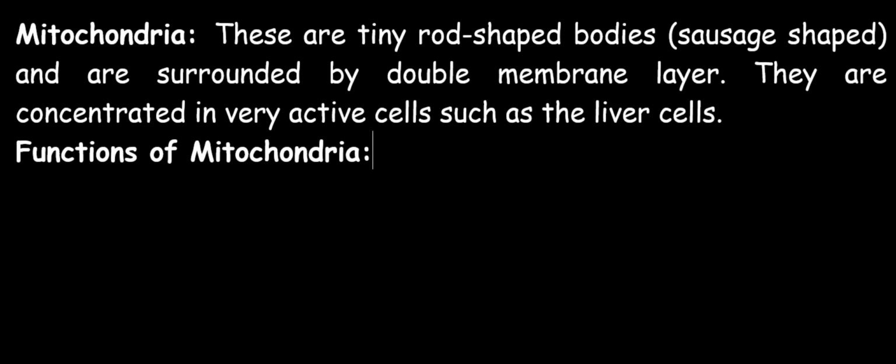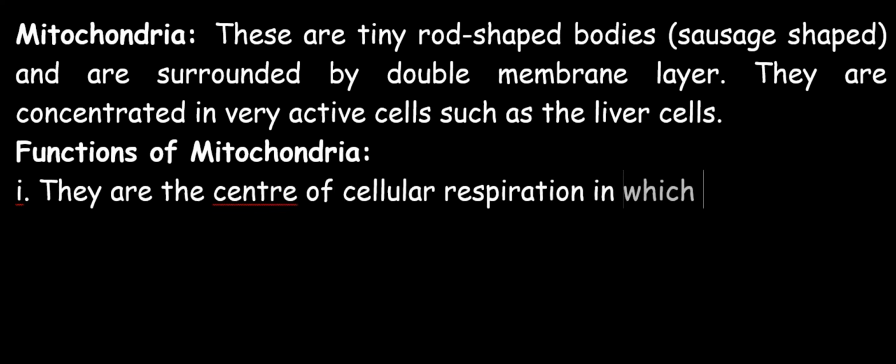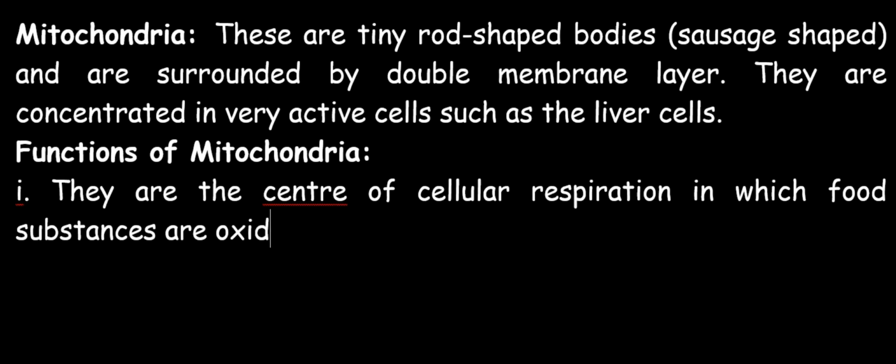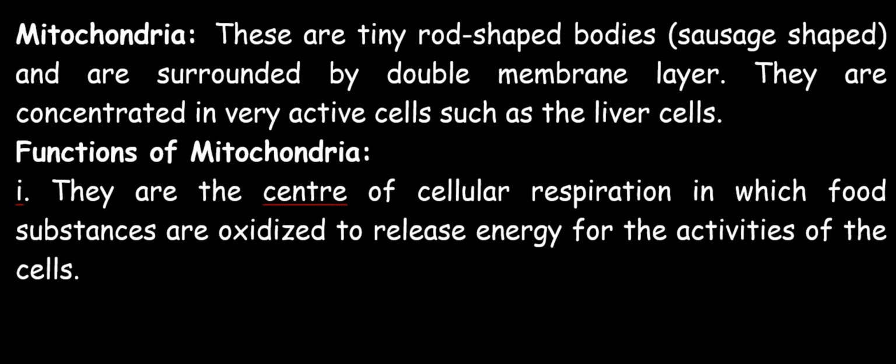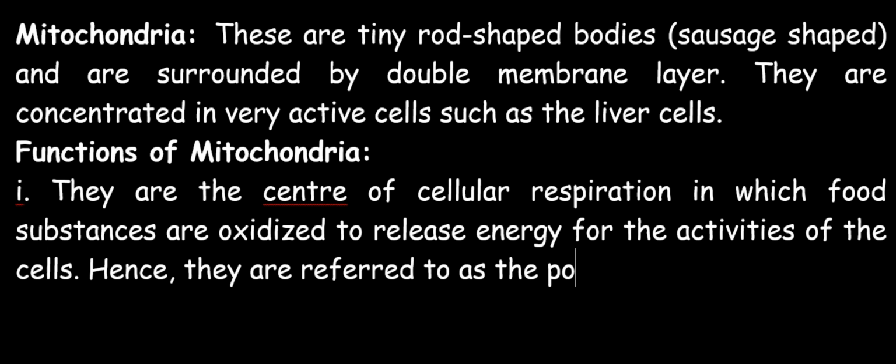The functions of the mitochondria include: one, they are the center for cellular respiration, in which food substances are oxidized to release energy for the activities of the cells. That is, cellular respiration takes place in the mitochondria, and this cellular respiration is needed for the generation of energy. Hence, they are referred to as the powerhouse of the cell. The mitochondria is the powerhouse of the cell.